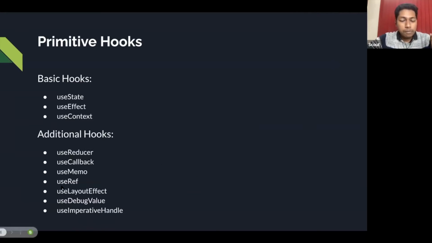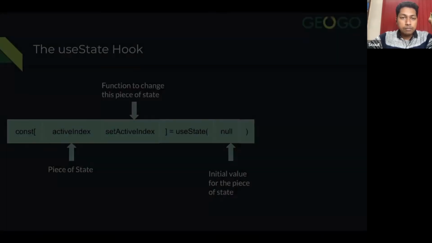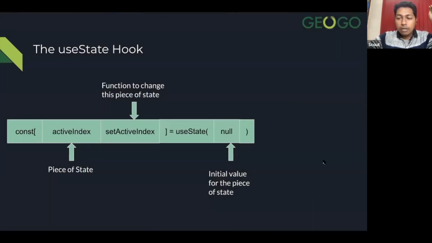useRef is something which you can use to reference any DOM element. Like in JavaScript or CSS, we have learned we can create references using IDs and classes. A similar thing we can do here using the useRef hook. So we'll learn about that later. Let's start with the useState hook first.